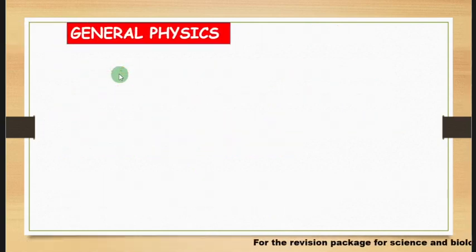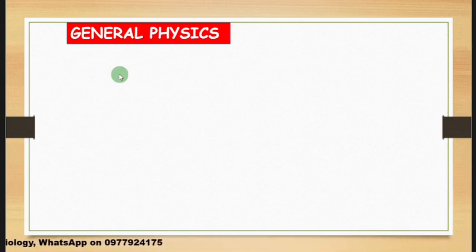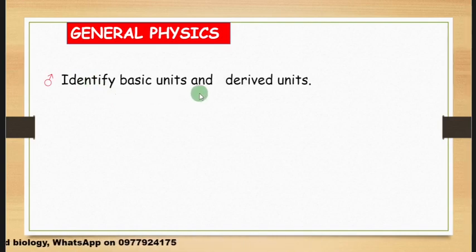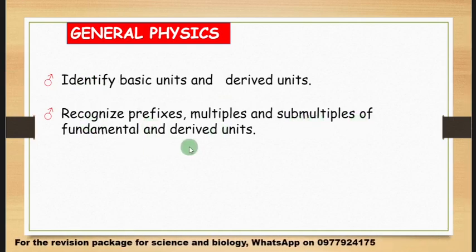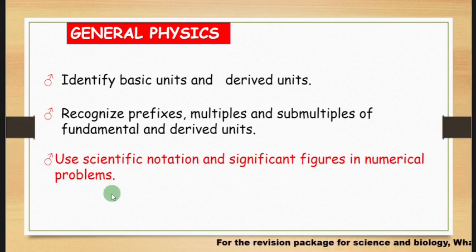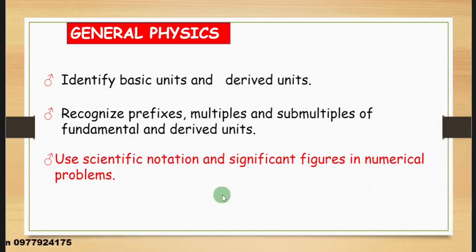As you can see, this topic general physics is highlighted in red. That means that under this topic there will be subtopics that are going to appear in the exam. Here you must be able to identify basic units and derived units, and also be able to recognize prefixes, multiples, and sub-multiples of fundamental and derived units, and also be able to use scientific notation and significant figures in numerical problems. Scientific notation is important, and be able to know the number of significant figures if you are given a numerical value or number.